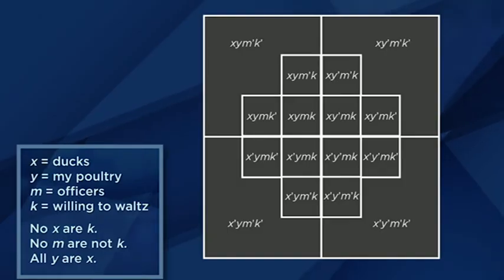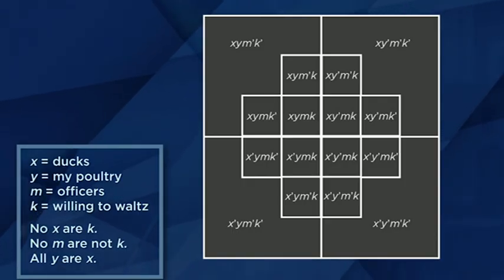Here's a diagram we could use to represent the possible ways we can have or fail to have x, y, m, and k. Keep in mind that a prime next to the letter denotes failing to have that property. Now, notice that the diagram has 16 regions, which makes sense when you have 4 variables, each of which can have one of two values. Let's describe the various regions.